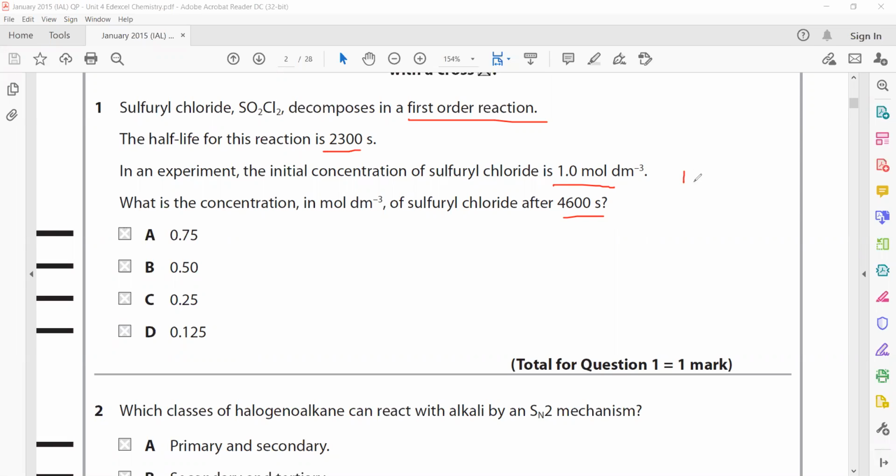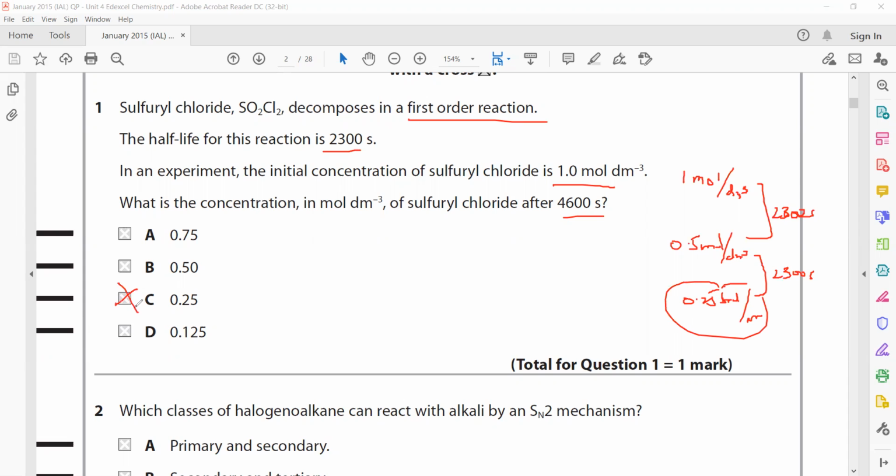So the initial concentration is 1 mole per dm3. After the half-life of 2300 seconds, it will be 0.5 mole per dm3. And after another half-life of 2300 seconds, it will be 0.25 mole per dm3. So after two half-lives, we are left with 0.25 mole per dm3 of sulfuryl chloride.